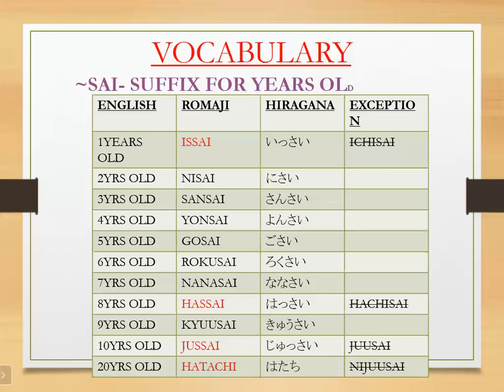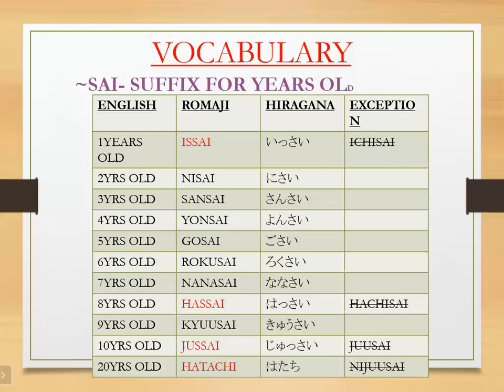Now we have one more exception, which is for 20. We have learned how to say 11, 12, 13, 14, counting, in our lesson 1. You have to take reference from lesson 1 for how to say the counting. After 10 years old, we don't have any exception. We will just put the Japanese pronunciation of the number, and put sai after that.